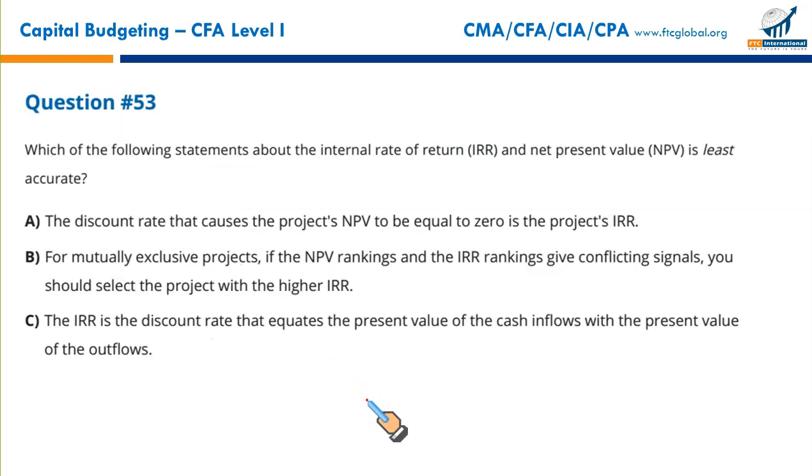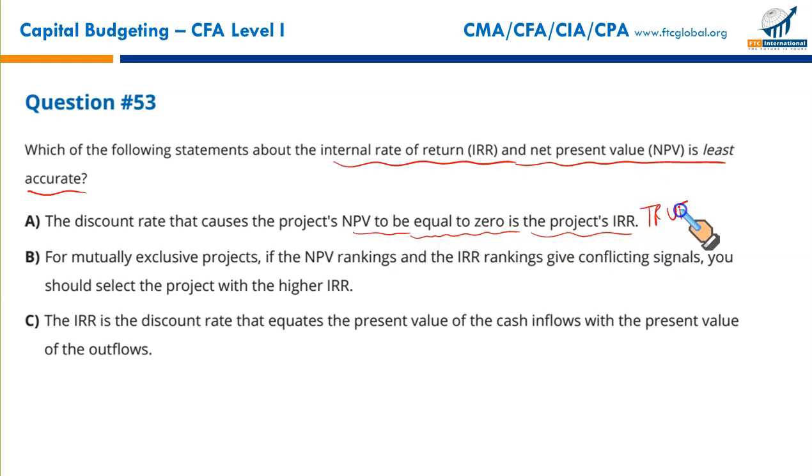Moving on to the next question, number 53. Which of the following statements about the internal rate of return and net present value is least accurate? The discount rate that causes the project NPV to be equal to 0 is the project IRR. It's true. For mutually exclusive projects, if the NPV ranking and IRR ranking give conflicting signals, you should select the one with the higher IRR.